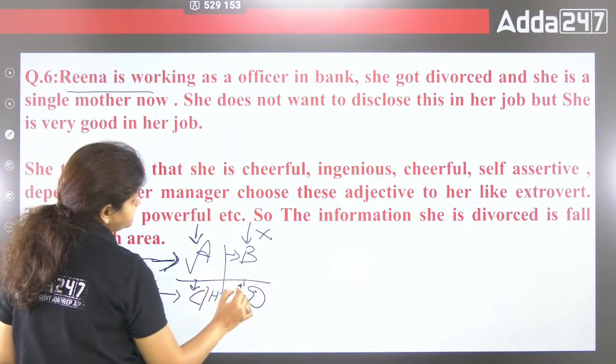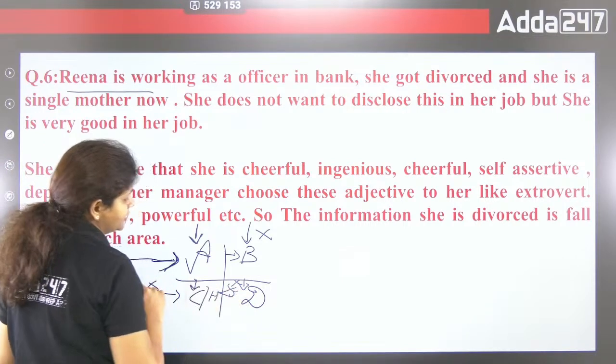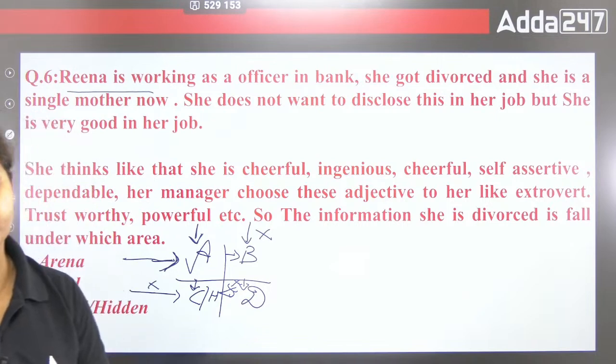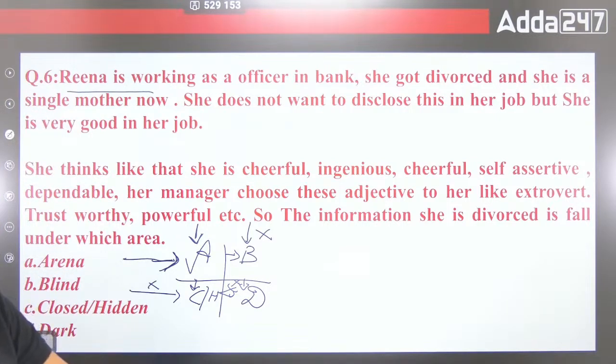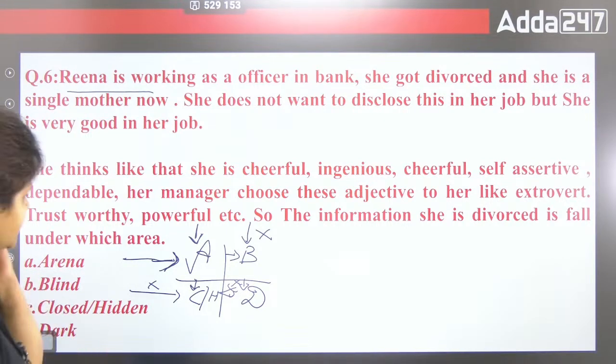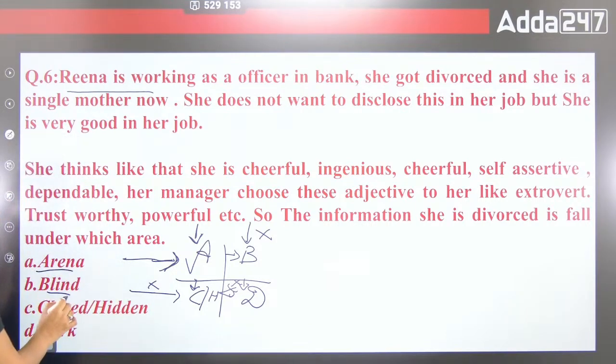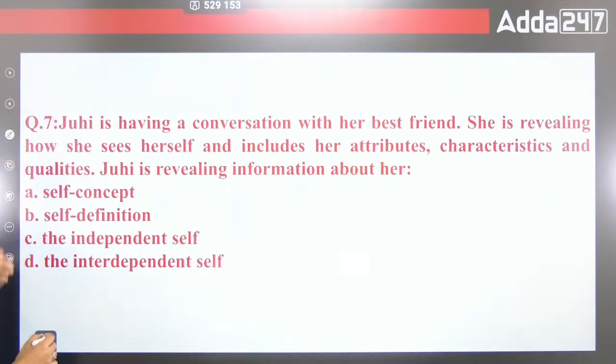And dark is what? Even you don't know, even others don't know. Okay, no one knows. So that is a dark area, right? So basically here she doesn't want to disclose some information to colleagues in her job, right? So basically this comes under the area of arena, blind, closed or hidden or dark. That is of course the hidden area, right?